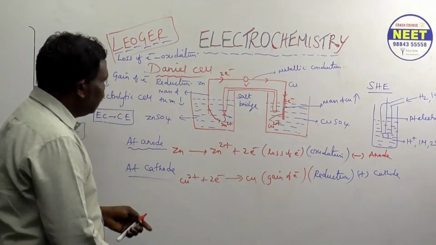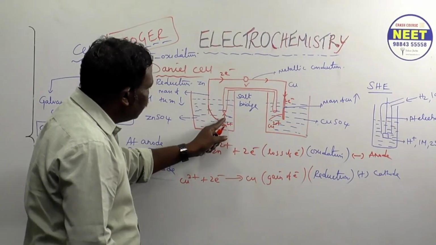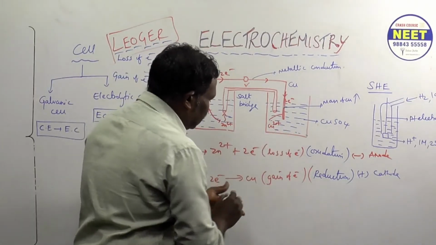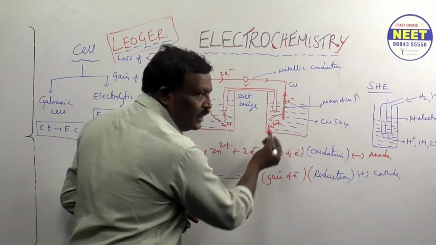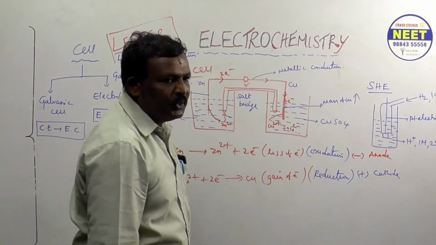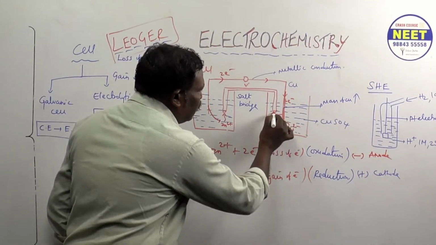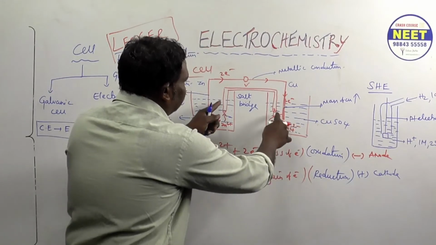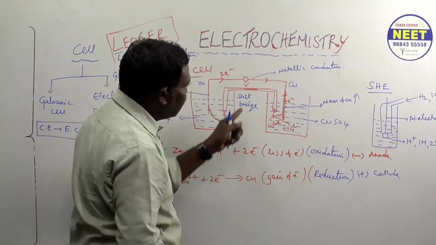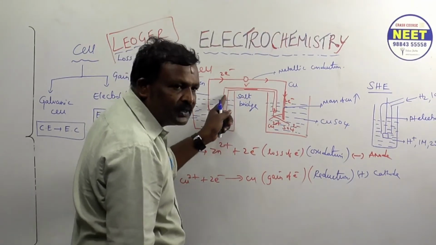Understood? Right. Okay, now come to the ions. The zinc ions go through the porous region. Then who is the other ion present here? The copper ion moves towards the electrode. Who is the other ion? SO4 2- ion. Are you following? This SO4 2- ion goes through the porous region. These two are coming and make a salt. Then it is called what? Salt bridge. Understood?